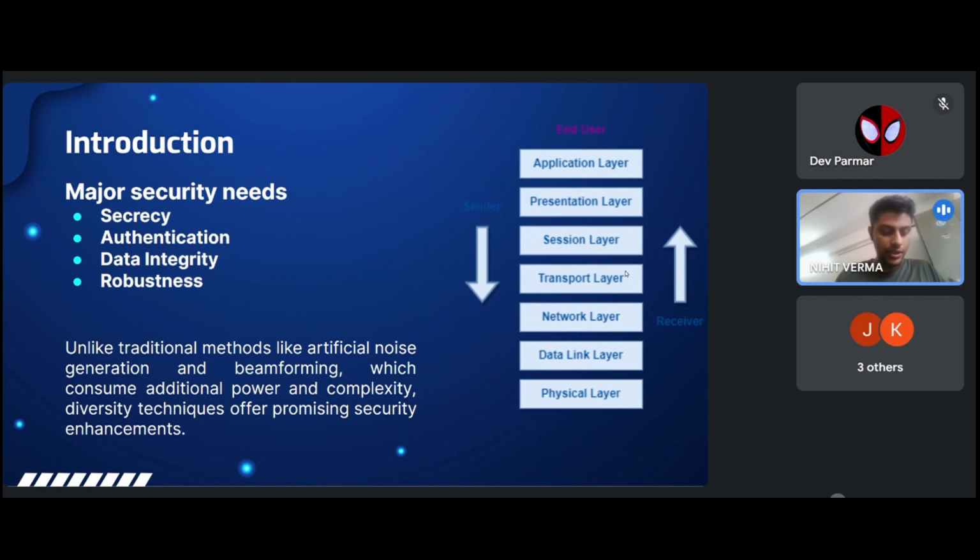Data integrity refers to the assurance that the transmitted data remains unchanged and unaltered during the communication process. Ensuring data integrity is essential to prevent unauthorized modification or tampering of information by malicious entities. Then we have robustness. Robustness in wireless communication security refers to the system's ability to withstand and recover from various security threats, vulnerabilities, and attacks. A robust security framework is designed to resist potential disruptions, intrusions, and malpractices done by the eavesdropper.